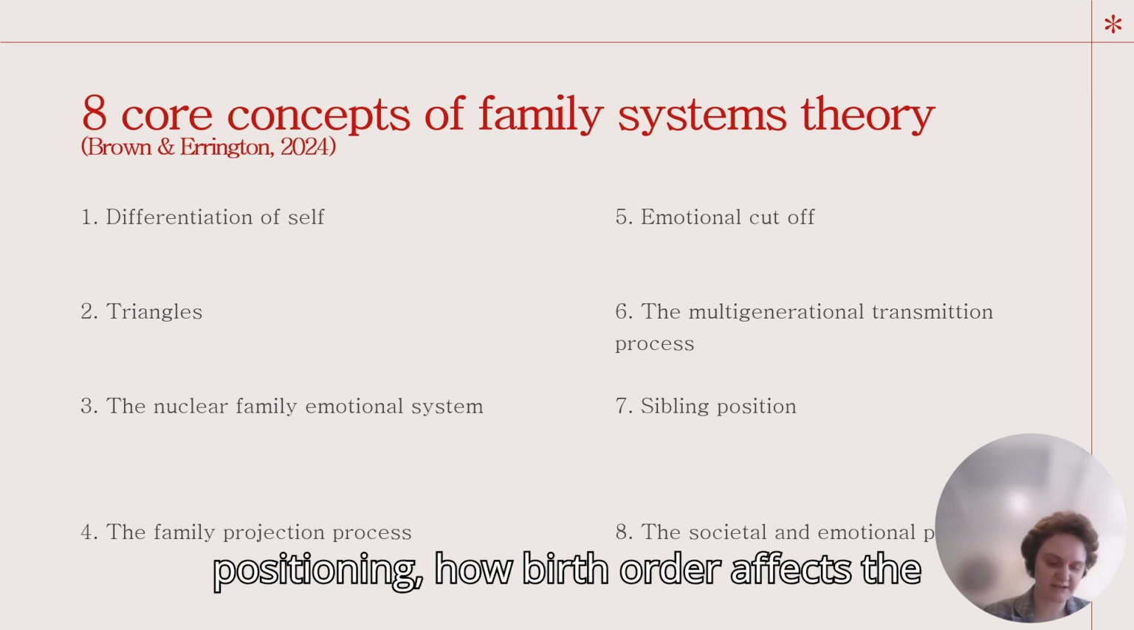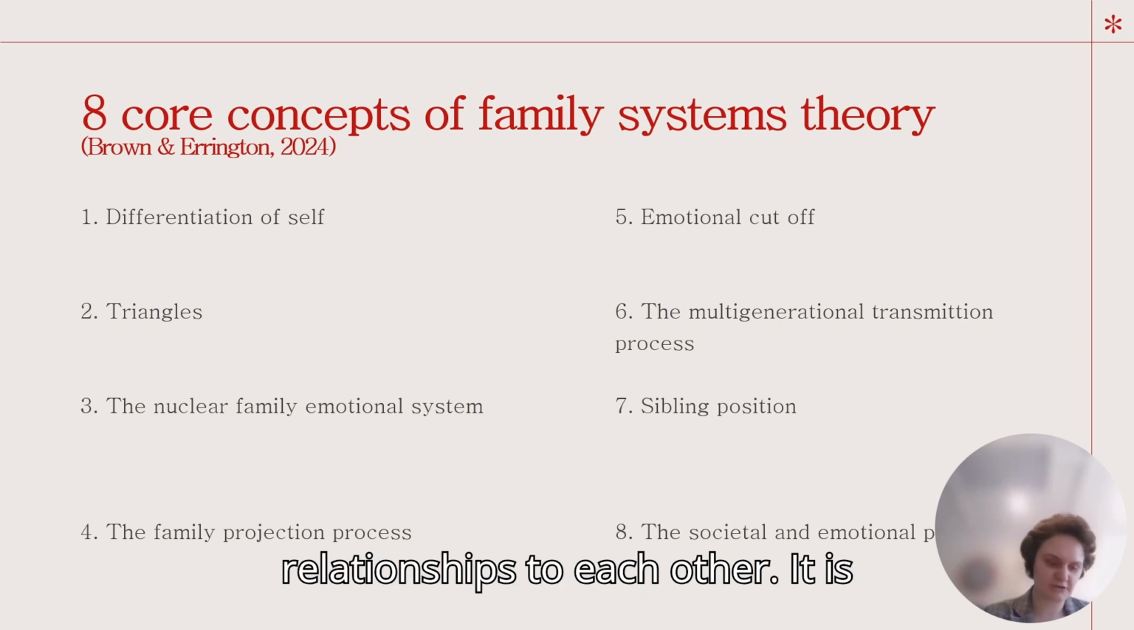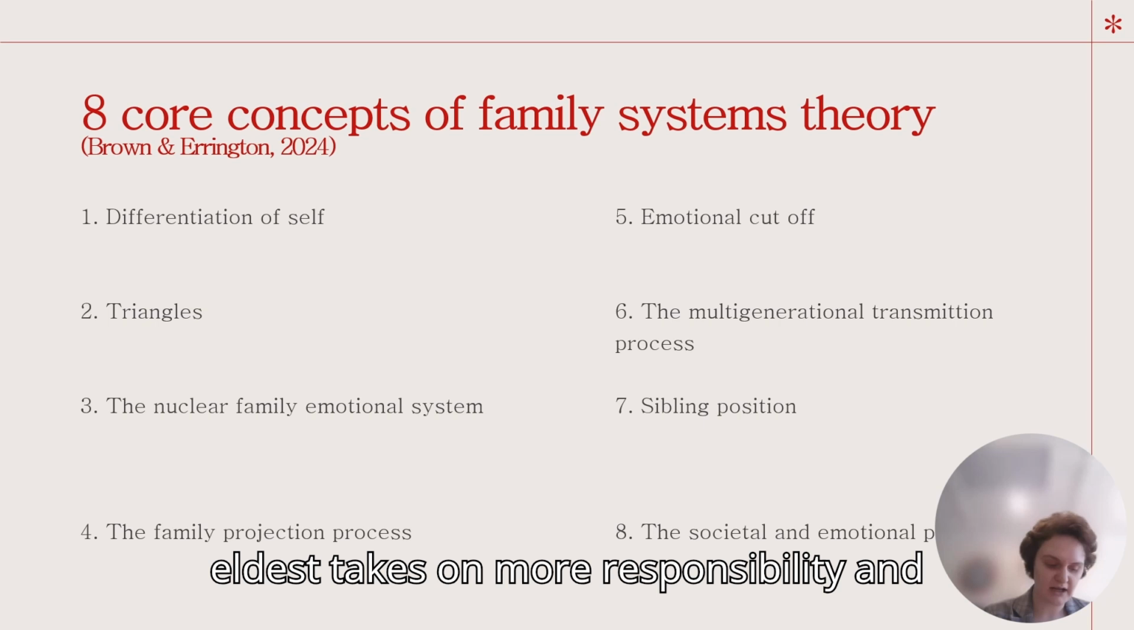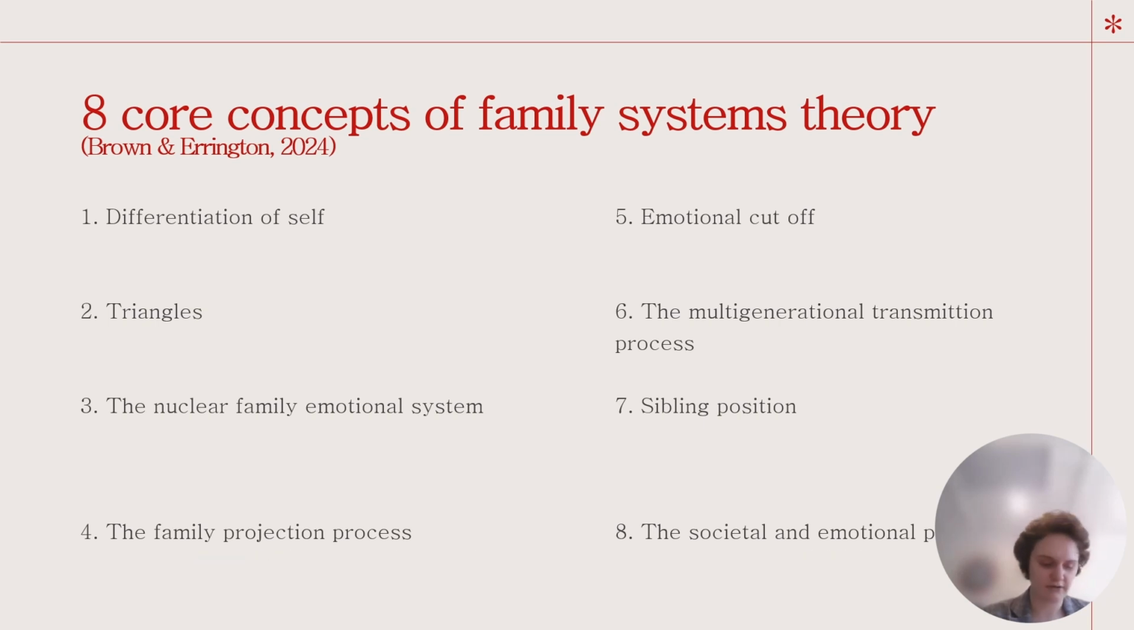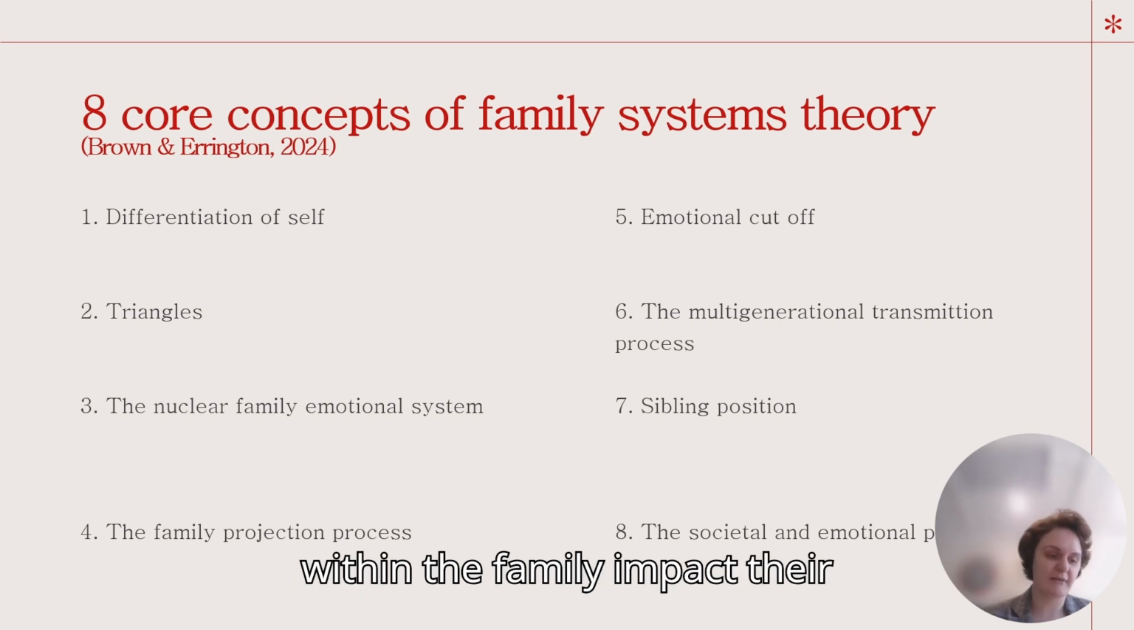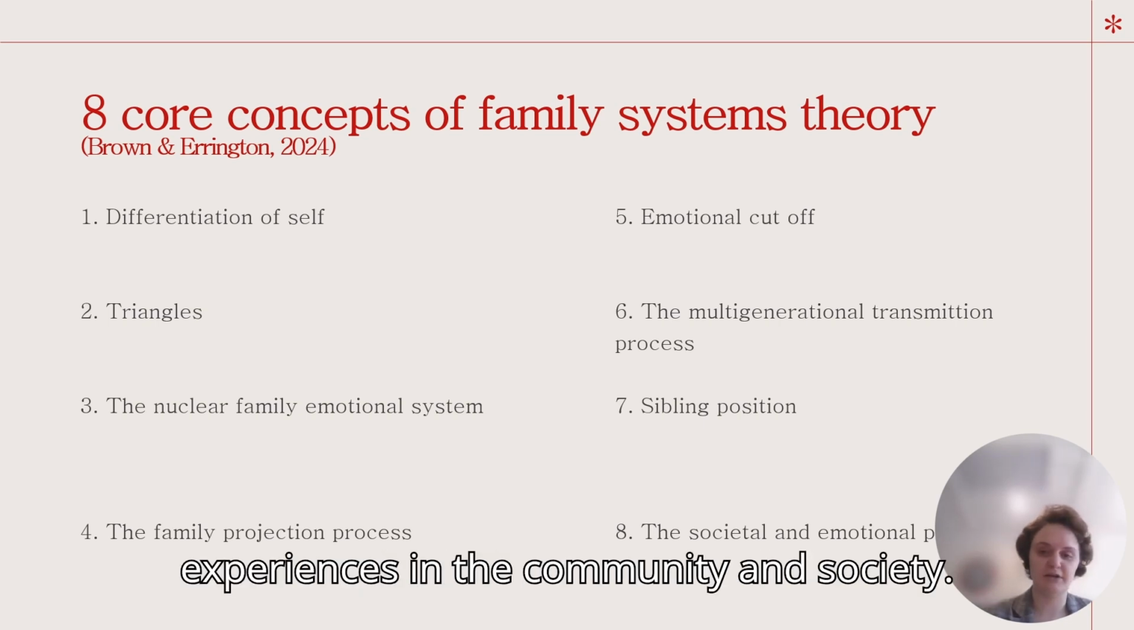Sibling positioning: how birth order affects the children in a family and their relationships to each other. It is supposed that the oldest or functional eldest takes on more responsibility and emotional burden than younger children. The societal emotional process: how the anxiety and relationships generated within the family impact their experiences in the community and society.